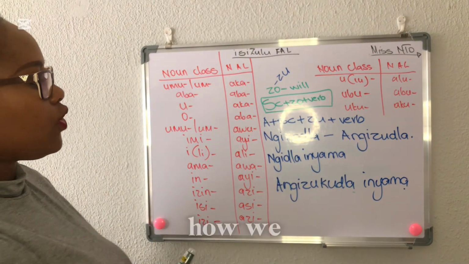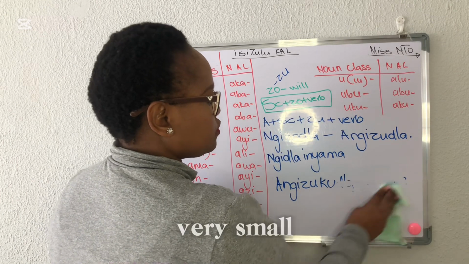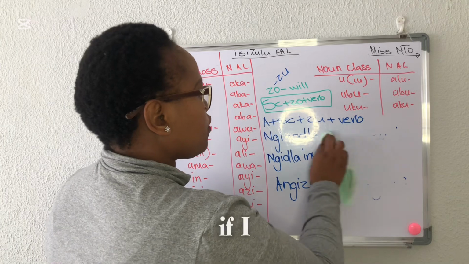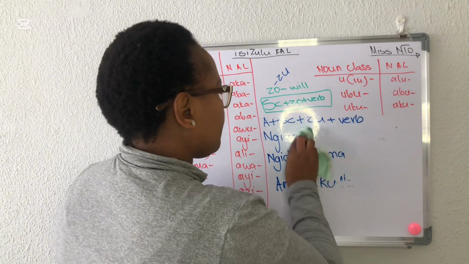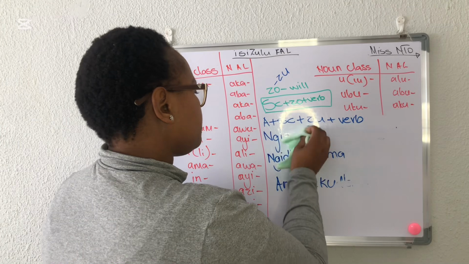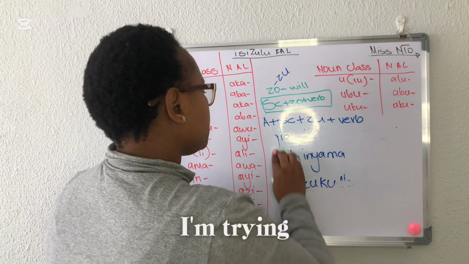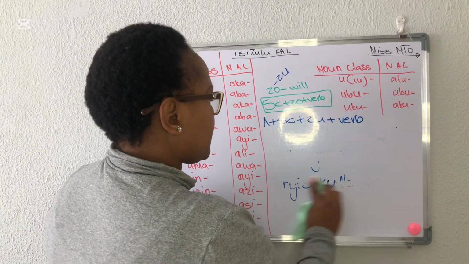So that's how we change it. Let's do more examples, guys. My board is very small, so I have to erase all the time if I want to add in some more work. Please bear with me, I'm trying to erase very fast.